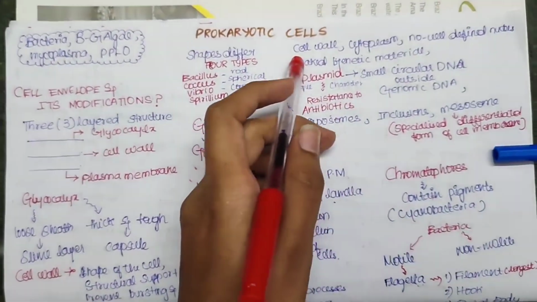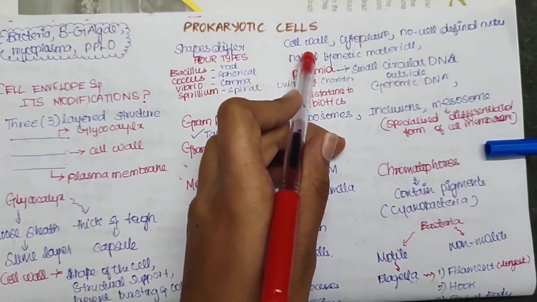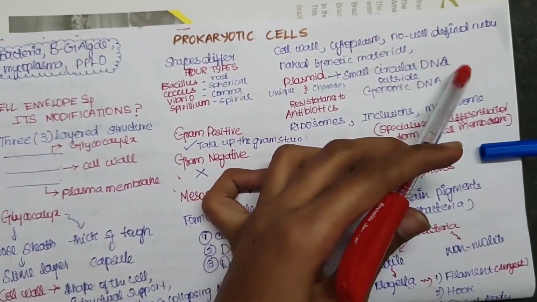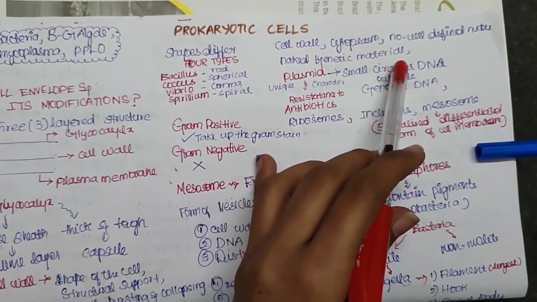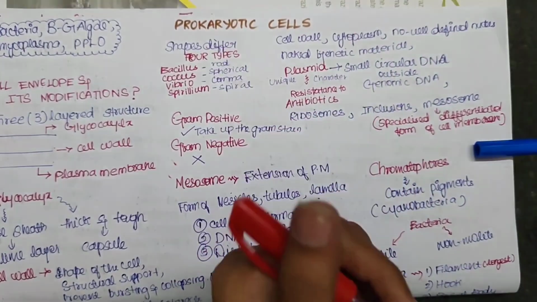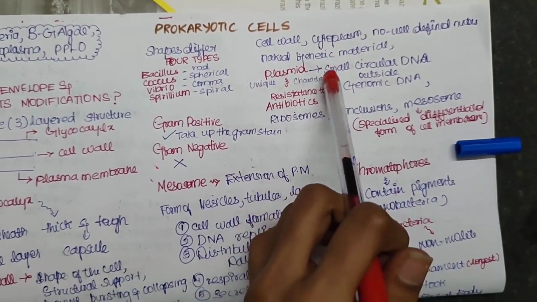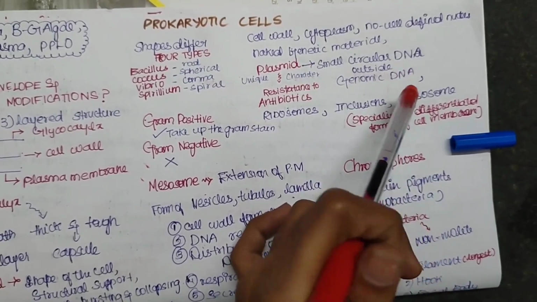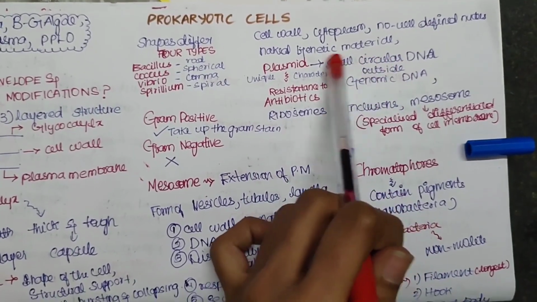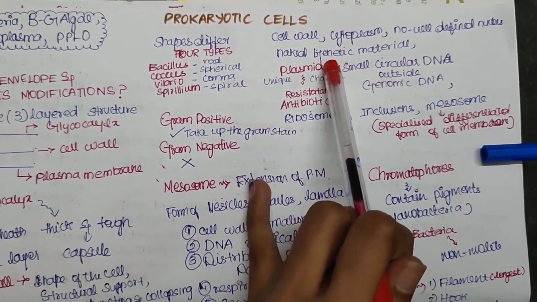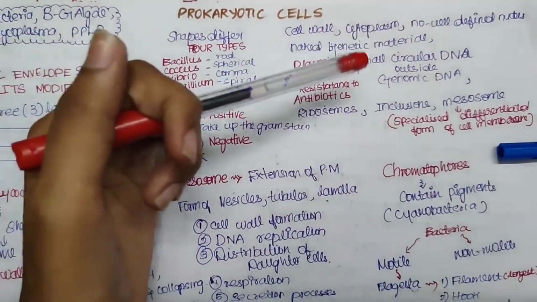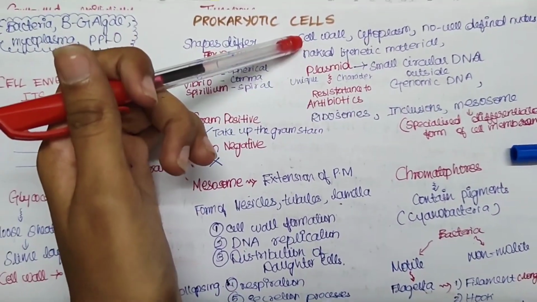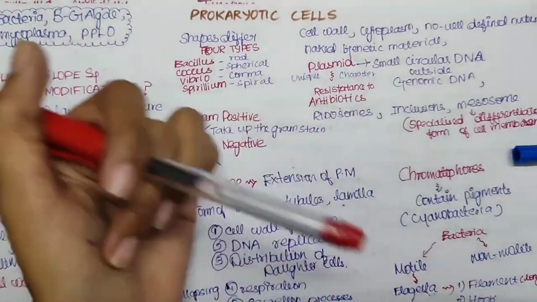Now, what are the unique characteristics of these prokaryotic cells compared with the eukaryotic cell? It has a cell wall and cytoplasm and no well-defined nucleus, and it has a naked genetic material as the nucleus is not bound by any membrane. It has some extra circular DNA which is called a plasmid. Outside of the genomic DNA there will be a small circular DNA called the plasmid. It gives unique characters such as resistance to antibiotics. These kinds of unique characteristics are given by plasmids, which are small circular DNA.